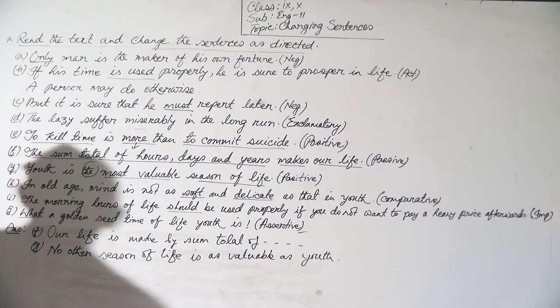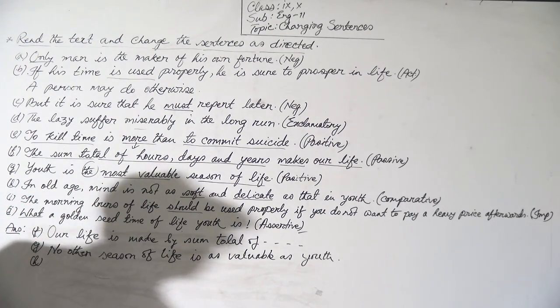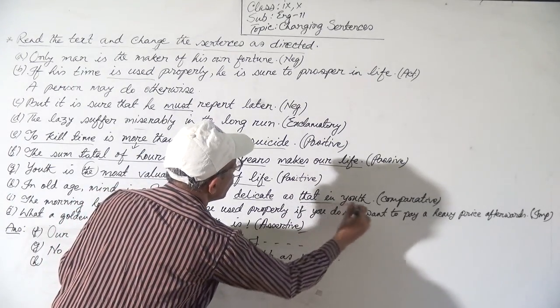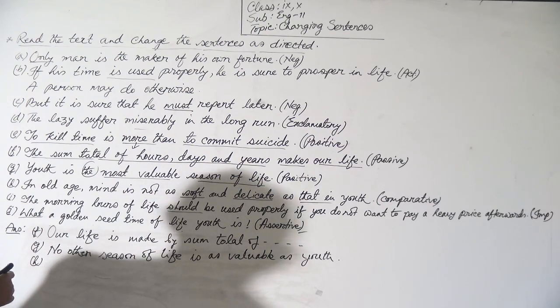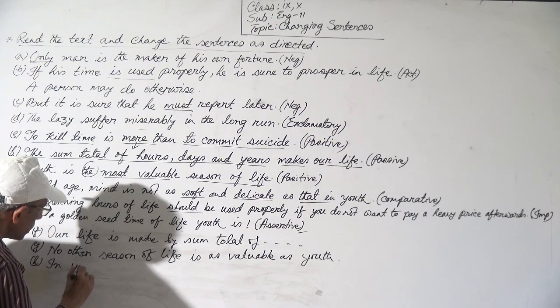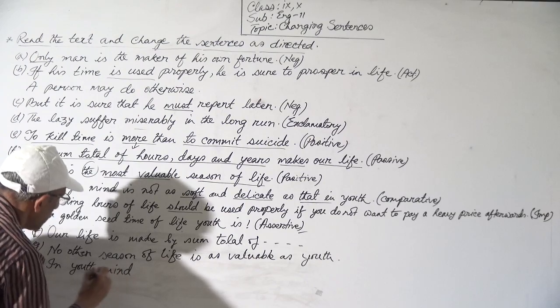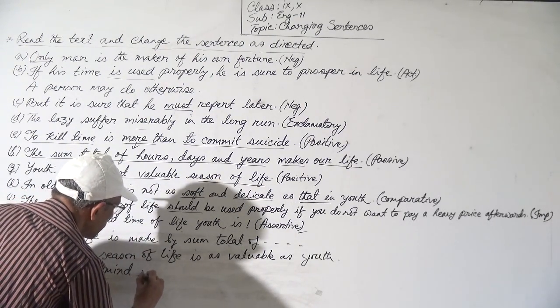Okay, then H. In old age, mind is not as soft and delicate as that in youth. The last subject will come first. At first you have to write in youth. It will come first. In youth, mind is the subject. In youth, mind is, then the verb.